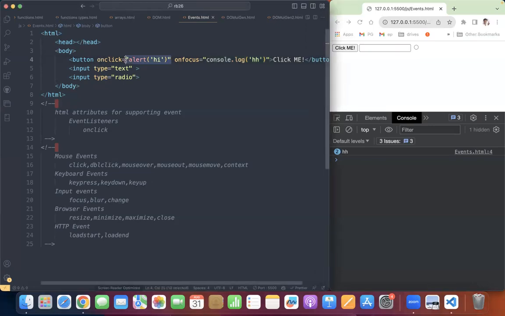This part is called the event handler. This particular part, only alert hi, whatever there is in the double quotes. What is that called? Event handler. I am binding this event handler to onclick. What is onclick? Event listener. I am binding the event handler to the event listener. I am assigning the event handler to the event listener. This assignment is called binding.